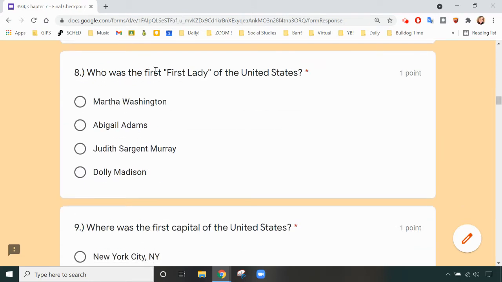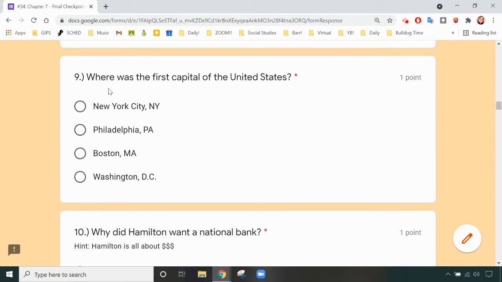Number 8. Who was the First Lady of the United States? Martha Washington, Abigail Adams, Judith Sargent Murray, Dolly Madison. Number 9. Where was the first capital of the United States? New York City, New York, Philadelphia, Pennsylvania, Boston, Massachusetts, Washington, D.C.